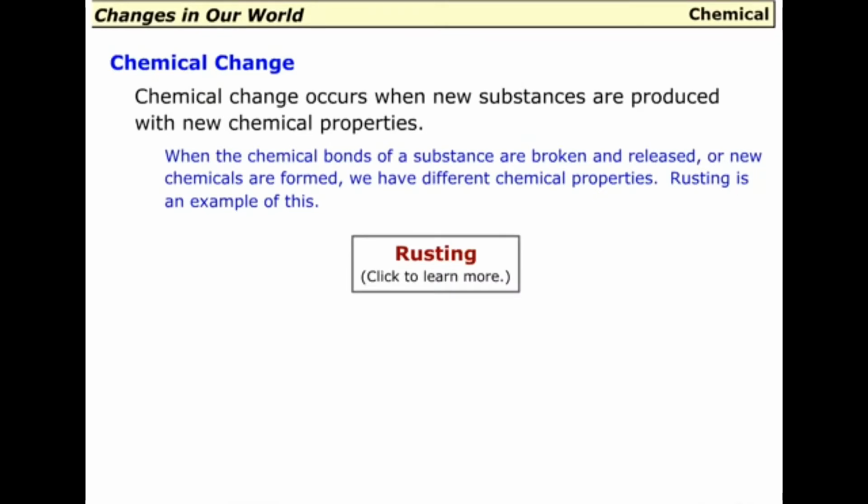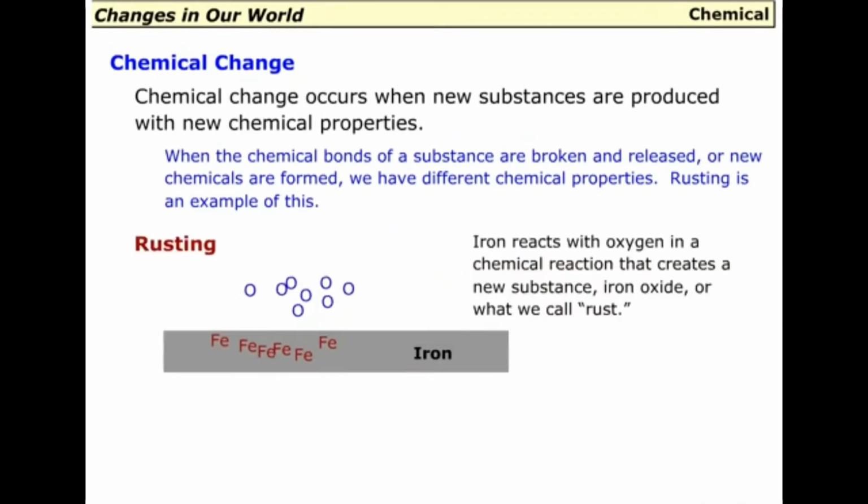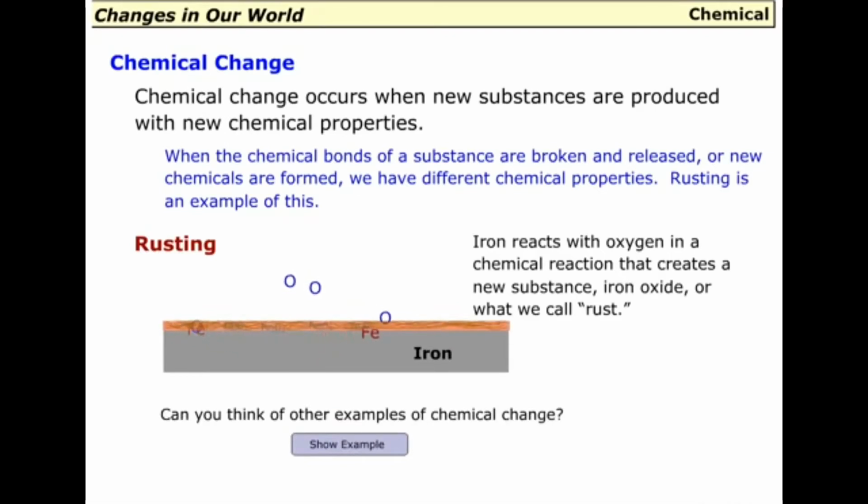When the chemical bonds of a substance are broken and released, or new chemicals are formed, we have different chemical properties. Rusting is an example of this. Iron reacts with oxygen in a chemical reaction that creates a new substance, iron oxide, or what we call rust. Can you think of other examples of chemical change?